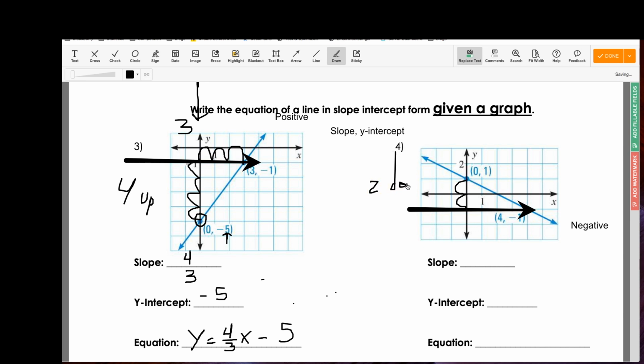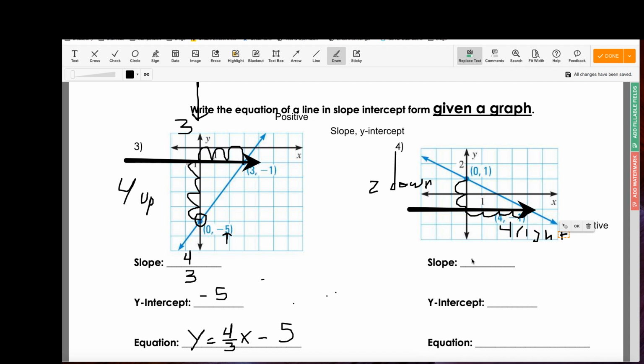Now I'm on the same street as my other point, and I've got to make a right. Here's a quick tip. We always go right. We never go left. If you ever go left, that's a great indicator that you might be doing something wrong. So we went to the right 1, 2, 3, 4. So we went to the right a total number of 4 times. So now we have our slope. Remember that when you have to go down, your slope is negative. If you go up, your slope is positive. These are small little tidbits that you can use to kind of ensure that your equation is perfect.